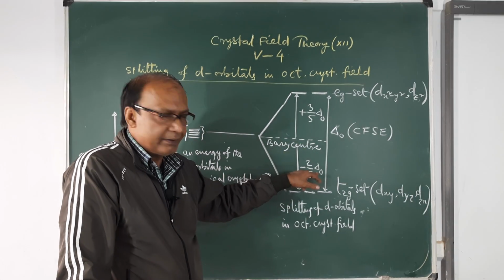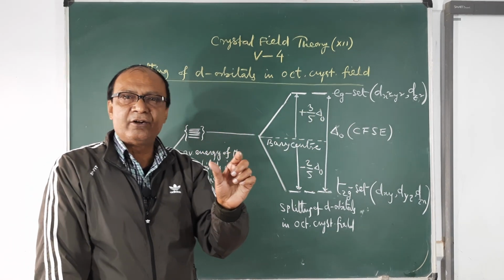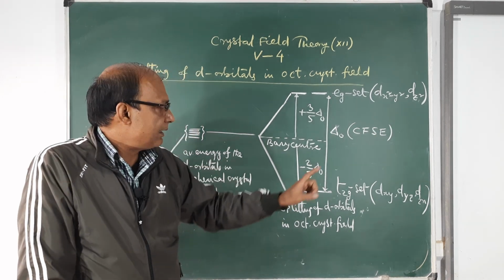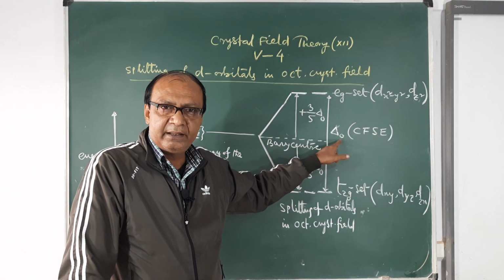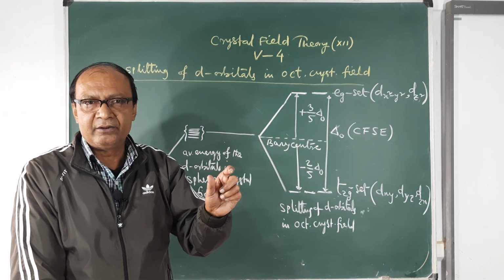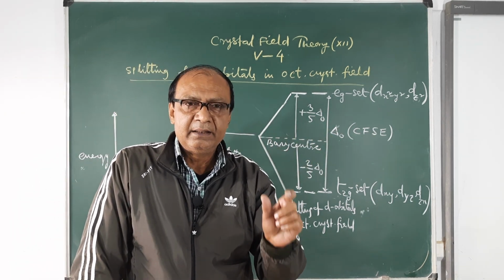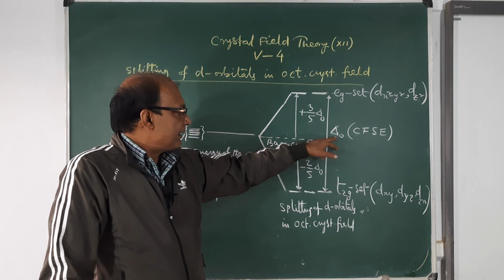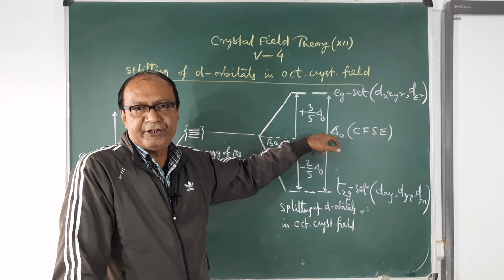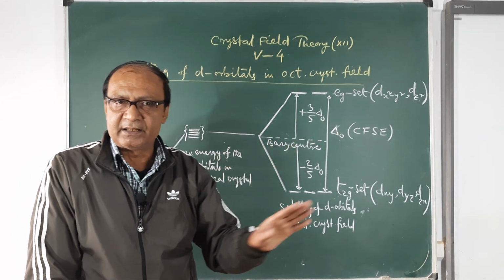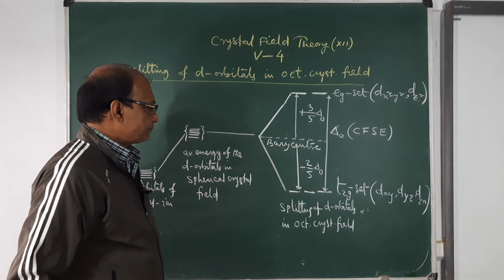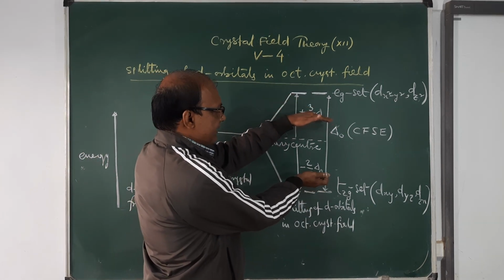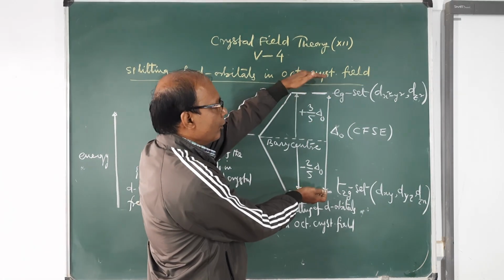5 delta O. Delta O value for different sets of metal ions and different sets of ligands is different. Remember it. Delta O value is not constant. It depends upon the nature of the metal ion, the charge of the metal ion, and the nature of the ligand and the charge of the ligand. So this is delta O. Its magnitude depends upon many factors, as I told you. Therefore, in some cases the splitting energy will be less, in some cases the splitting energy will be more.